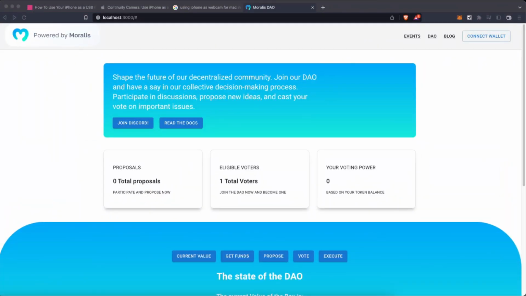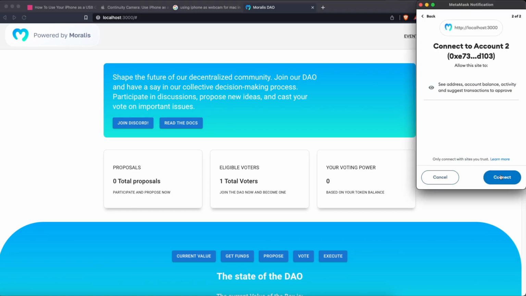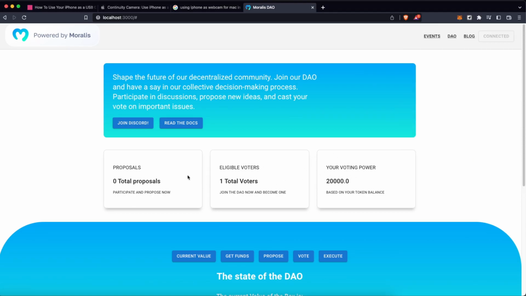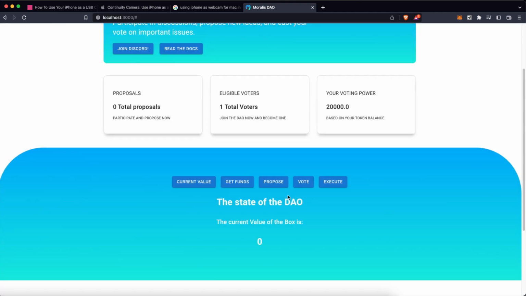Today we are going to build a fully functional, decentralized autonomous organization from scratch. At the end we are going to have this beautiful frontend on which you can connect your MetaMask, get information straightforward from the DAO and the governance token, and we are going to go through all the process of understanding the technicalities of a DAO.